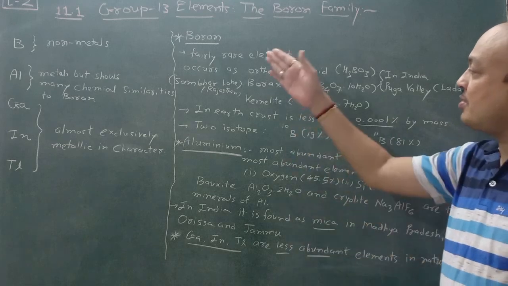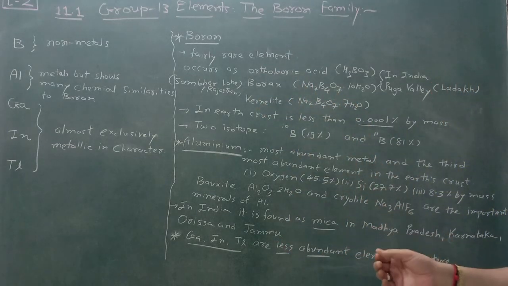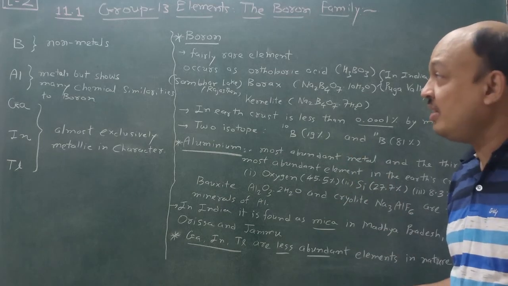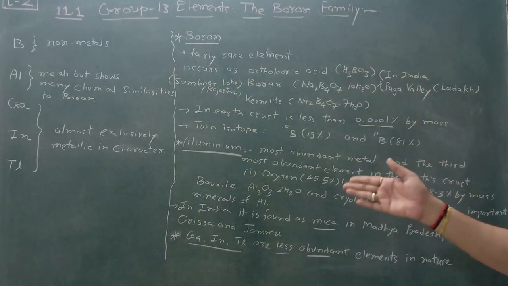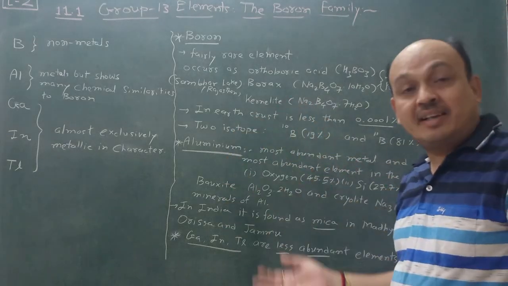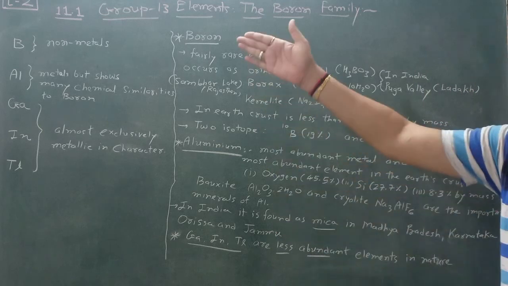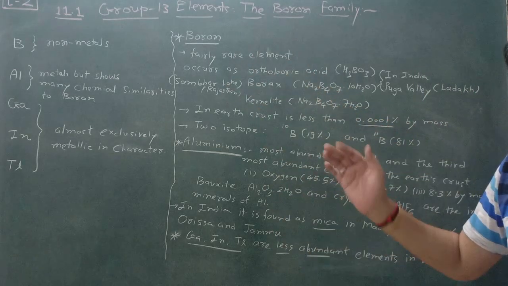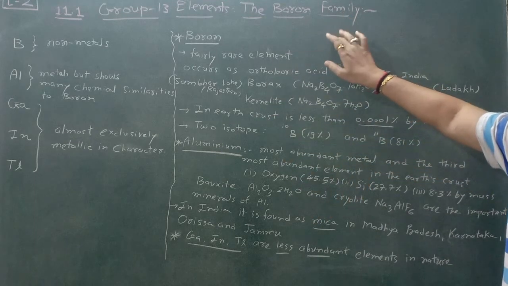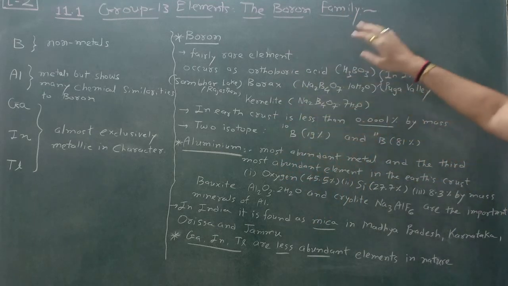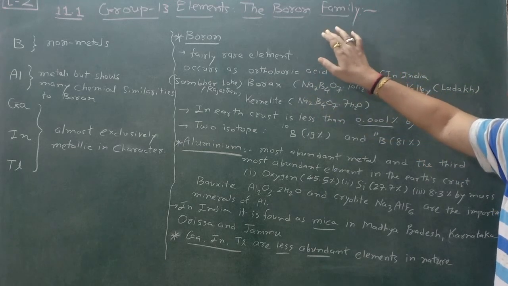So first of all, remember certain data which is very important for your MCQ examination. Aluminium is a metal and almost has metallic character, which you have to learn here. I am not writing any atomic numbers now, but in our next session we learn the electronic configuration of the boron family.